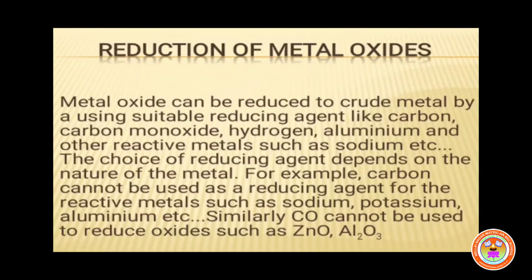Then next we are going to see reduction of metal oxides. Metal oxides can be reduced to crude metal by using a suitable reducing agent like carbon monoxide, hydrogen, aluminium and other reactive metals such as sodium, etc. The choice of reducing agent depends on the nature of the metal.